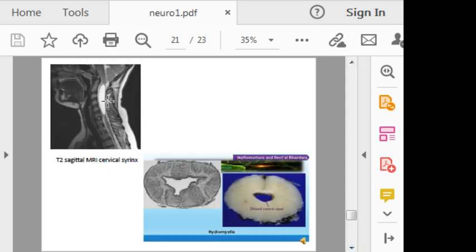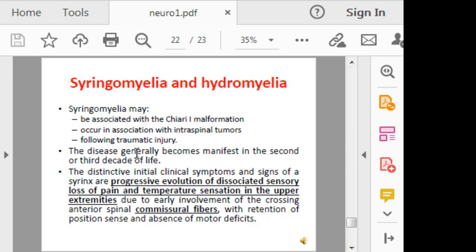This is an imaging MRI picture showing syringomyelia or syrinx, and here we have what is called a cross section in the spinal cord showing hydromyelia, in which there is a dilatation of the central canal. These defects are associated with